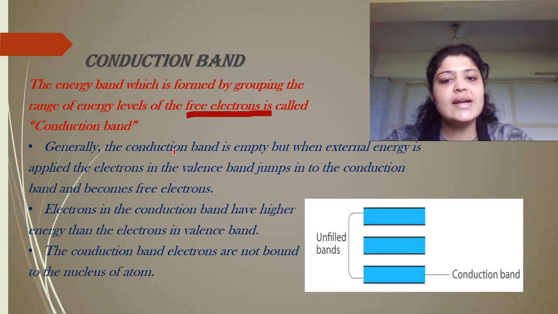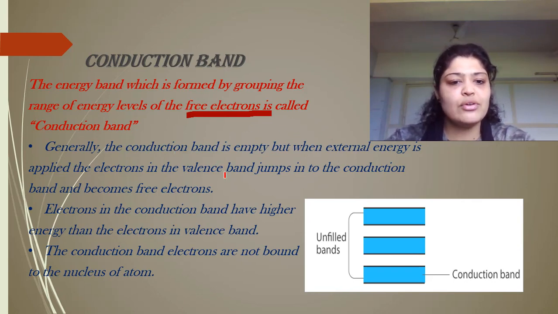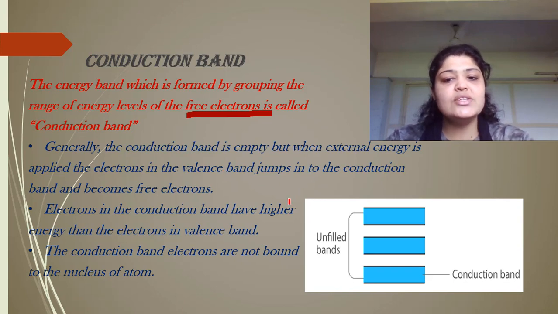Now generally conduction band is empty, but when external energy is applied to electrons in the valence band, they jump to the conduction band and they become free electrons. So energy given to valence electrons will make them free electrons. That is the scenario in case of many materials. So electrons in conduction band always have higher energy because only when energy is provided will they move to conduction band. And so we say conduction band always has higher energy.